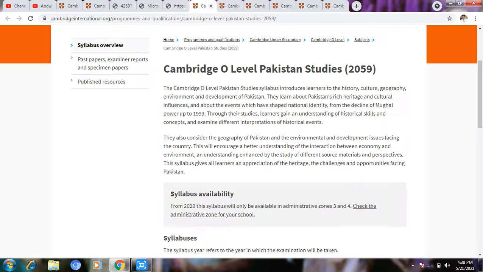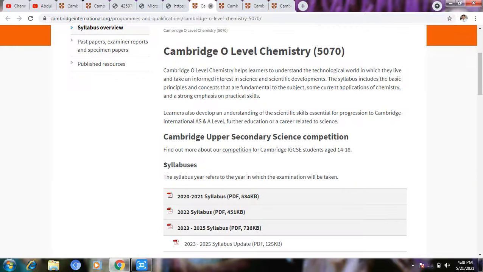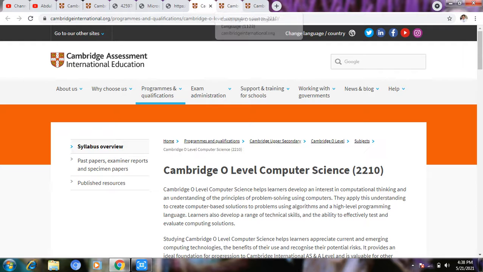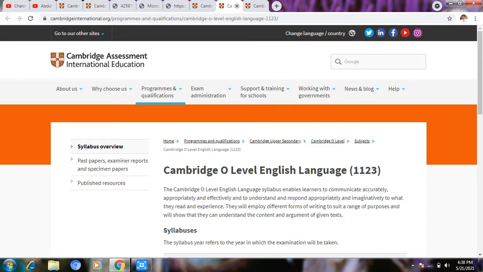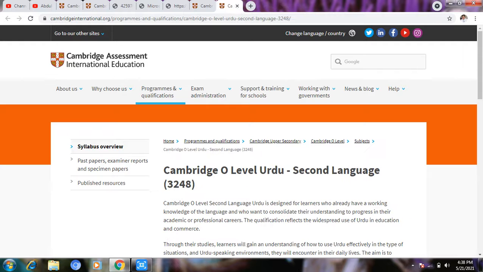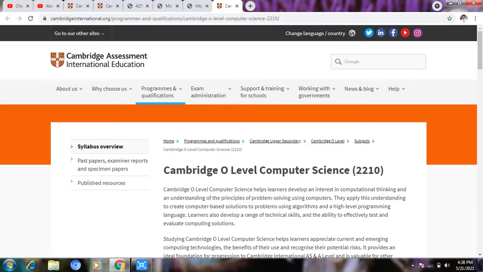This one is English language 1123. Computer has two papers, paper 1 and 2. English has two papers, paper 1 and 2. Islamiyat has two papers, 1 and 2. Pakistan studies, history and geography have two papers, 1 and 2. Chemistry has three papers, 1, 2 and 4. Physics has two papers, 1, 2 and 4. And biology has three papers, 1, 2 and 6.